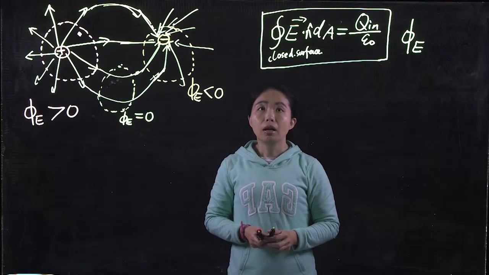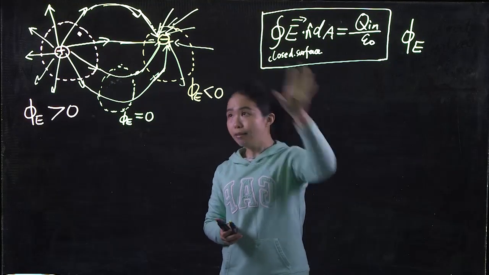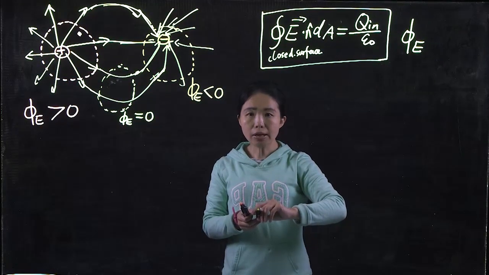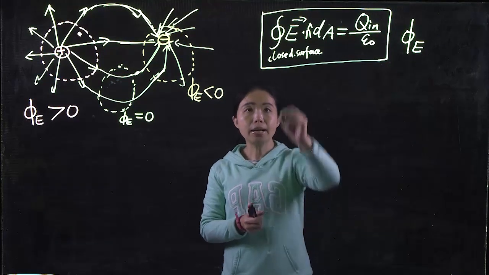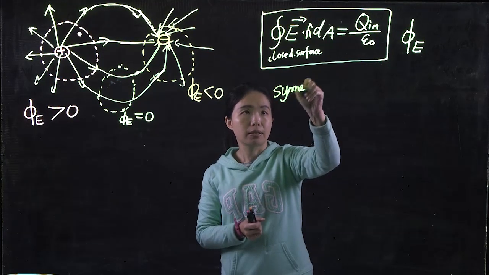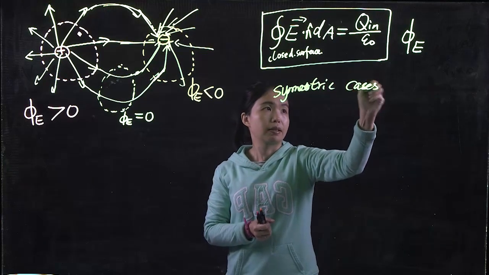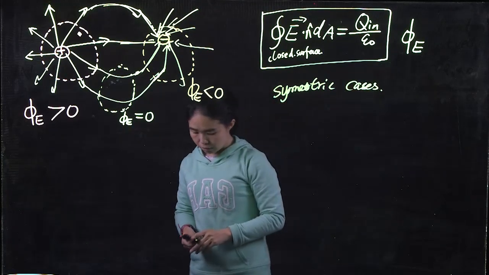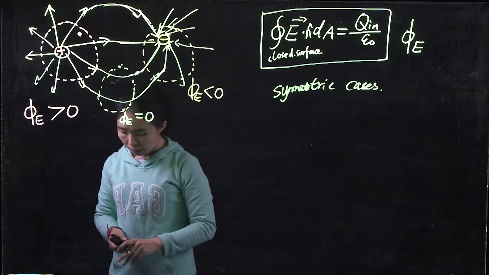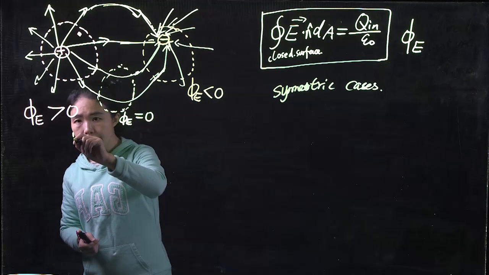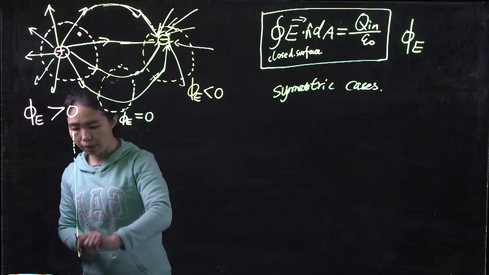So, Gauss's law is true for every situation, and it is only useful for very symmetric cases.